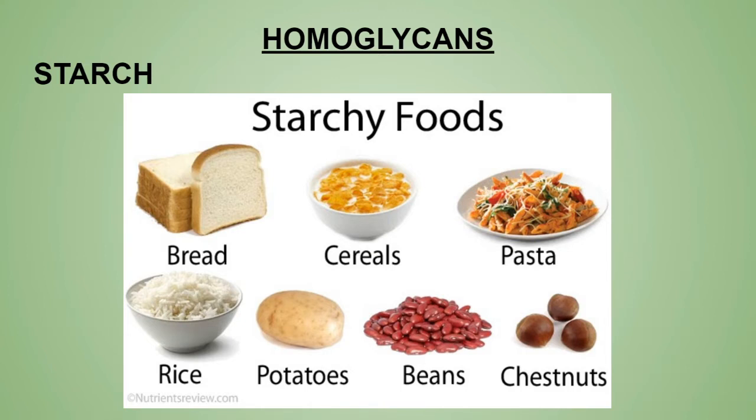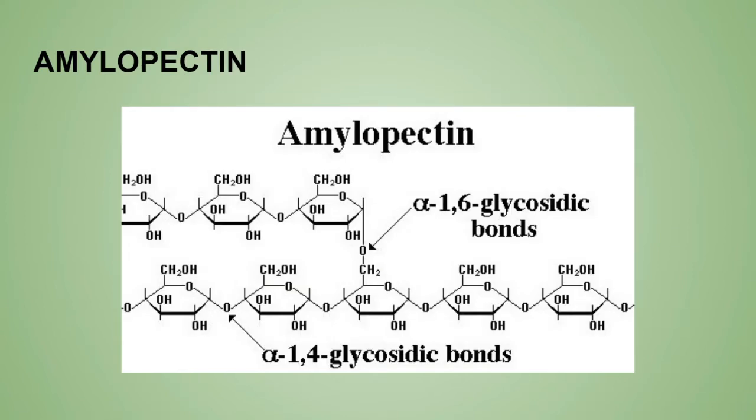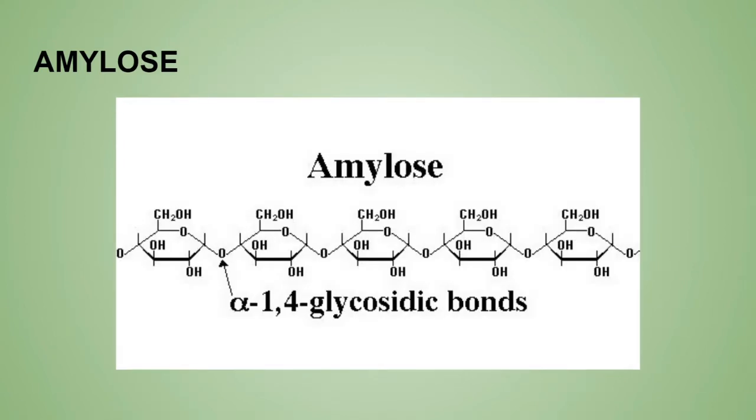Glycogen is the reserve carbohydrate of the animal kingdom, while for the plant kingdom the stored carbohydrate is starch. Now the starch is composed of mainly two substances, amylose and amylopectin. First of all, what is amylose? Amylose is, as you can see, a simple chained, unbranched unit. There are no branches present in amylose.